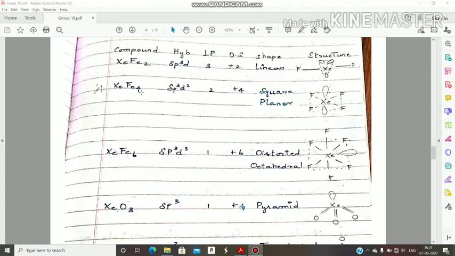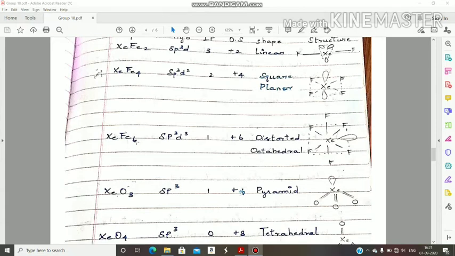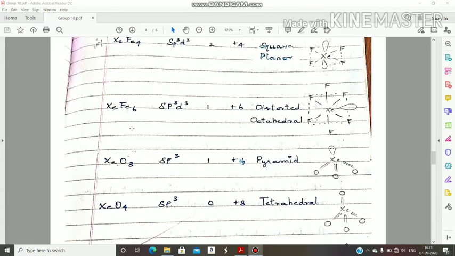How many lone pairs? 6 minus 4, that is 2. So sp3d2 having 2 lone pairs, automatically its shape is square planar. Like that you can calculate the hybridization and lone pairs of every compound, and automatically we will get the shape of the compounds. Otherwise we will discuss those. If you have any doubts, we will discuss them in the live class later.